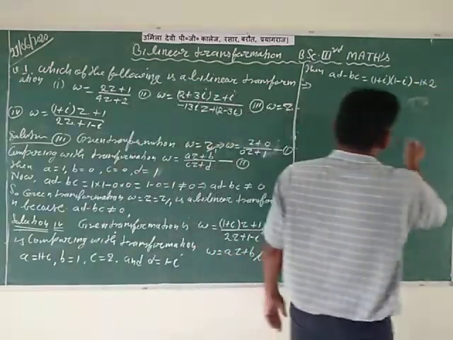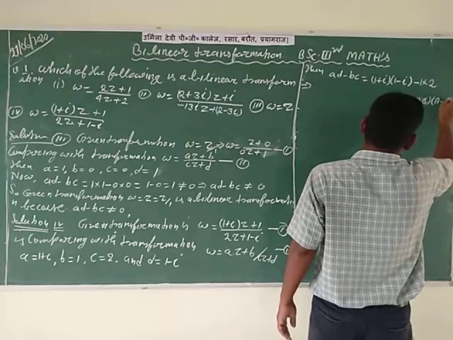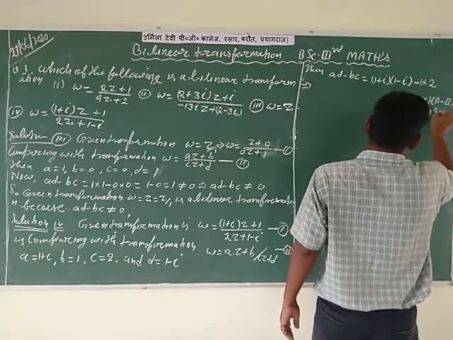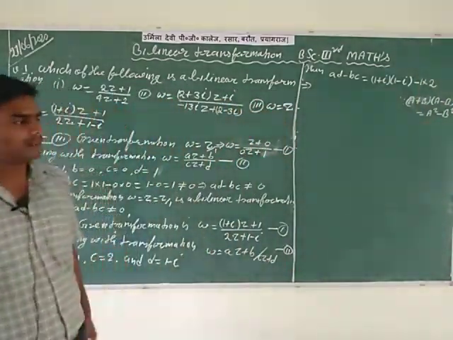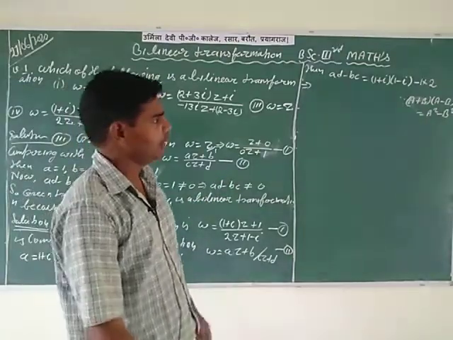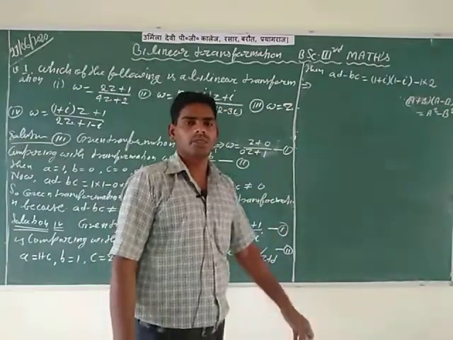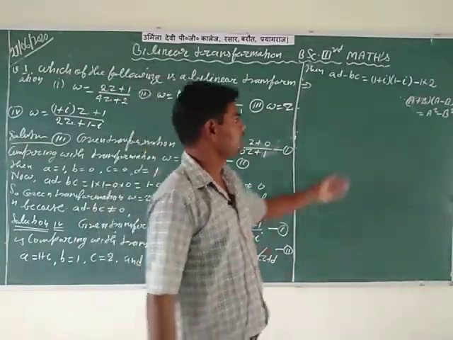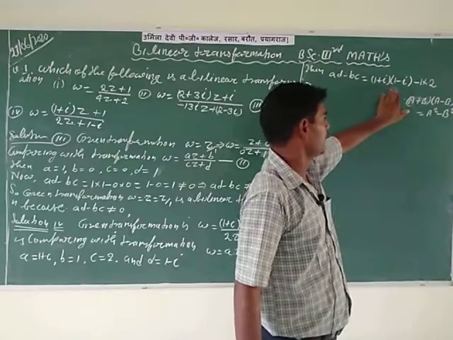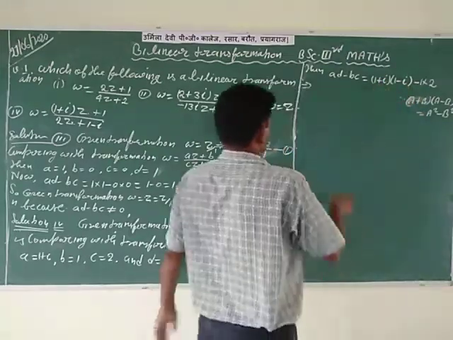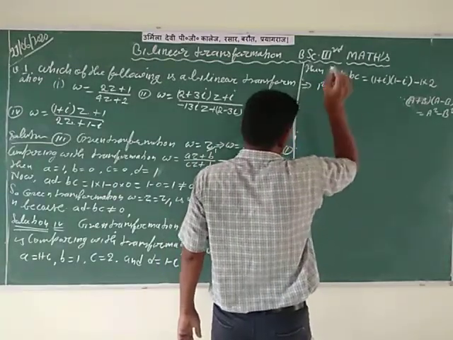So applying to the capital A plus B and second bracket A minus B is equal to A square minus B square. This is the formula. In this simplification you can directly use the formula, A plus B in the first bracket and A minus B in the second bracket, multiplied, is equal to A square minus B square. Here A is equal to 1 and B is equal to small i, so 1 square minus b square.